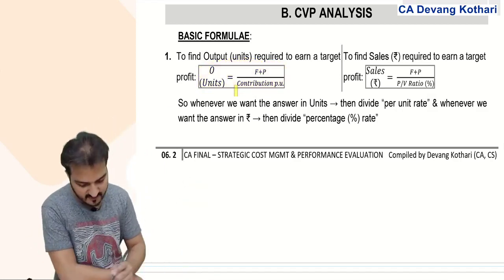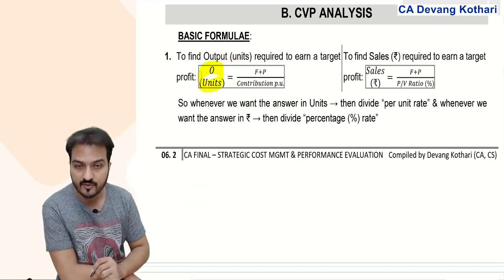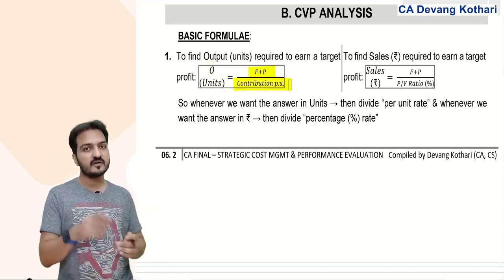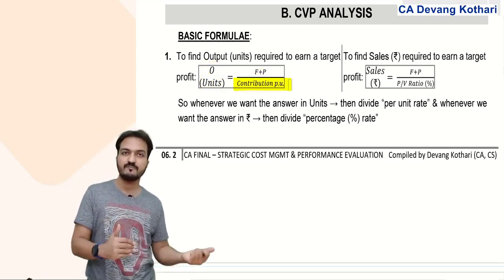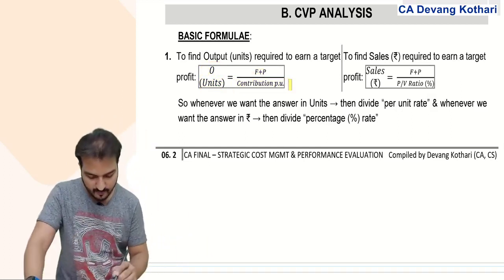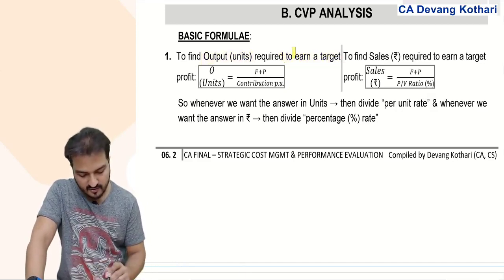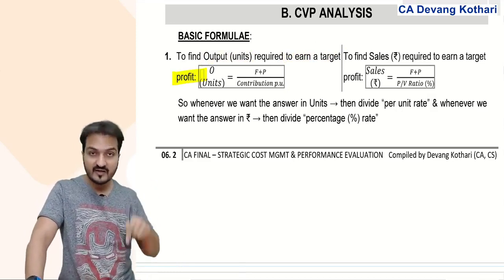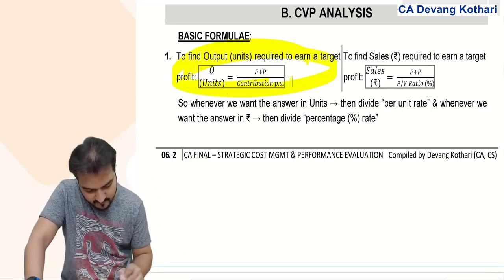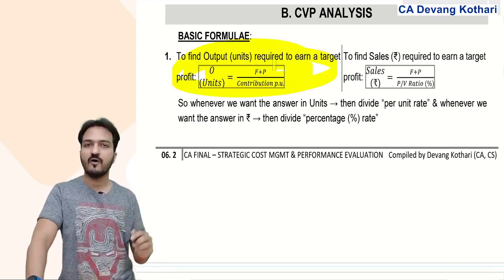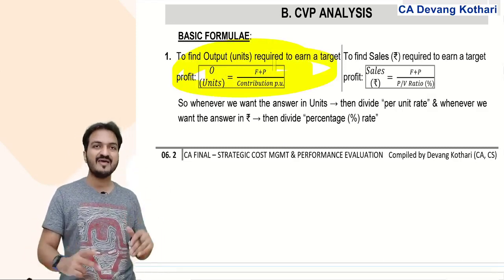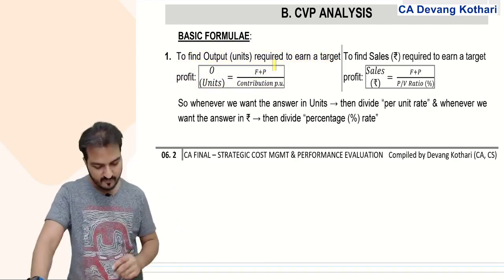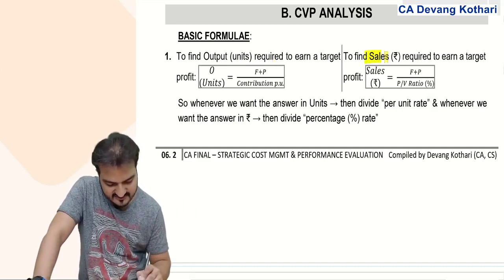So my first formula here is saying output equals F plus P upon contribution per unit. F plus P is fixed cost plus profit; you divide by contribution per unit, and it will give you output units required to earn a target profit. And repeatedly I had told you in my class earlier, again I tell you that in my opinion this is the most important formula under CVP analysis, because many other formulas are derived based on this formula only. Yes. Second formula I had given you was sales.